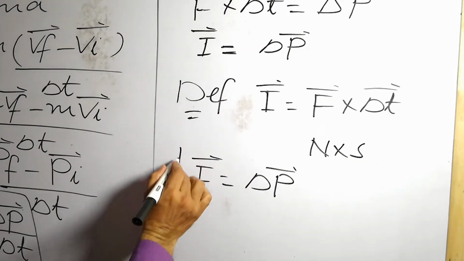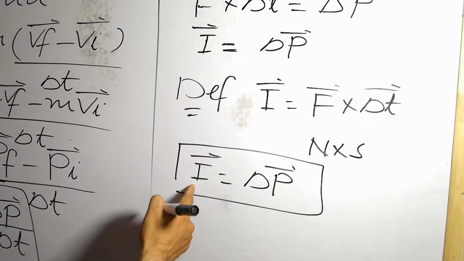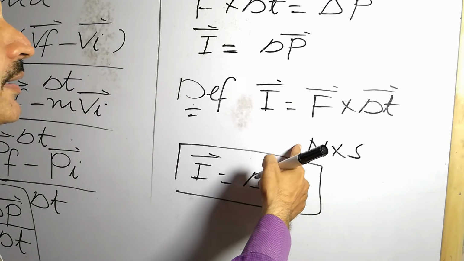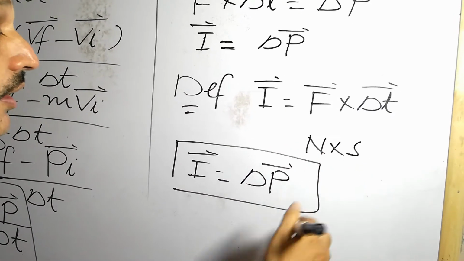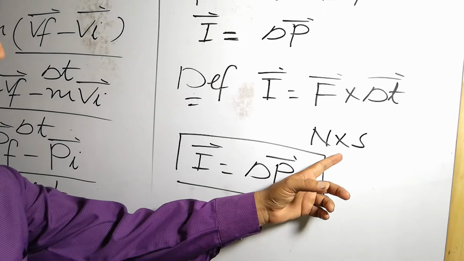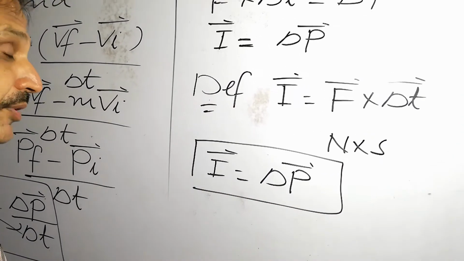I is impulse or impulse of a force, equal to change in momentum, with unit Newton second, the same unit as that of momentum. So both have the same unit.